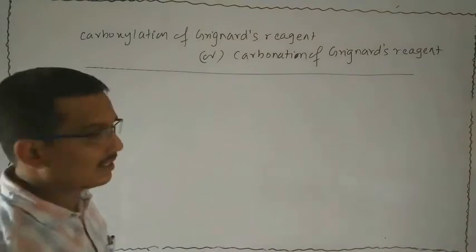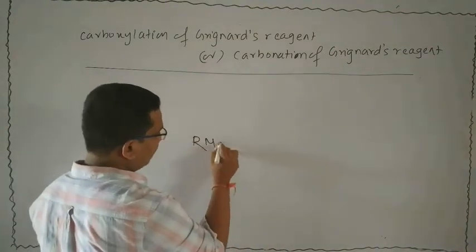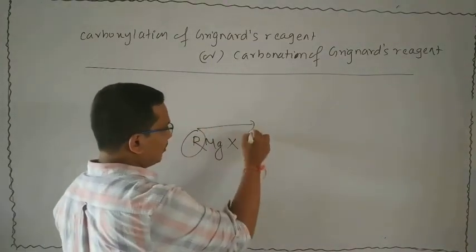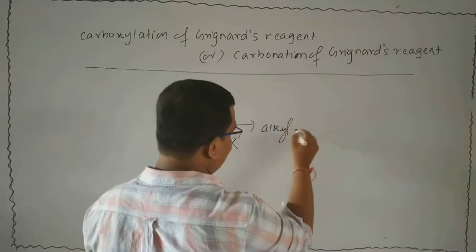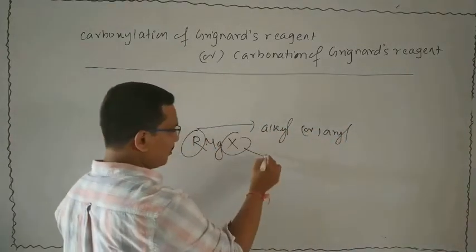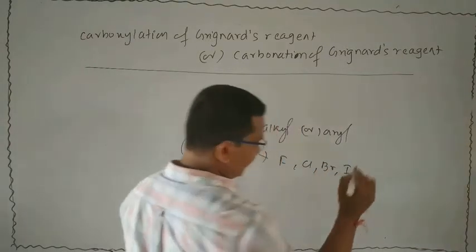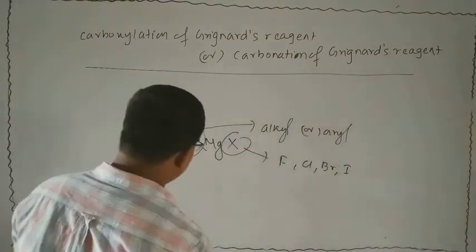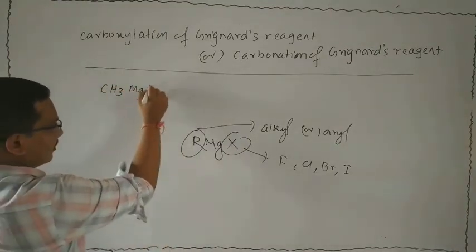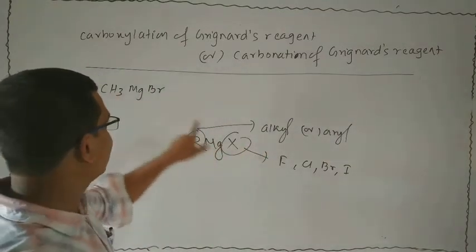Take a Grignard's reagent. We know that Grignard's reagent means RMgX, where R is the alkyl group, or you can also take an aryl group, and X is the halogen atom, that is fluorine, chlorine, bromine, or iodine. Suppose we take an example of a Grignard's reagent, CH3MgBr. The alkyl group is methyl and the halogen is bromine.